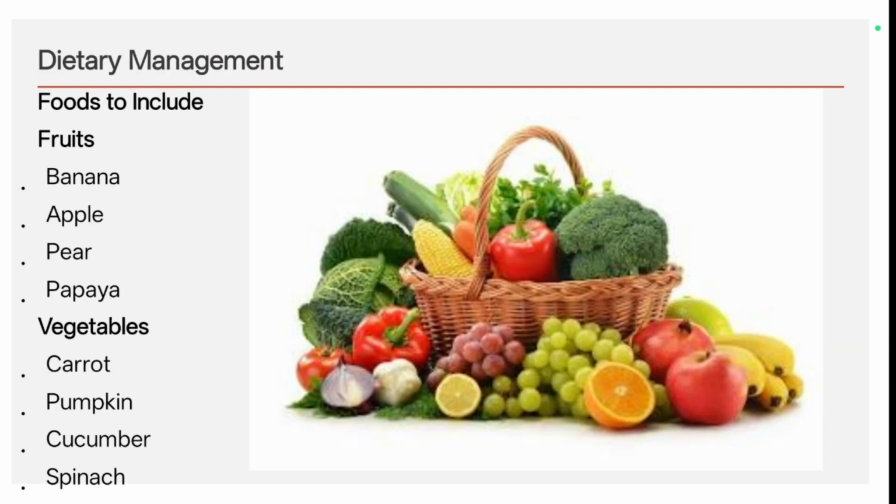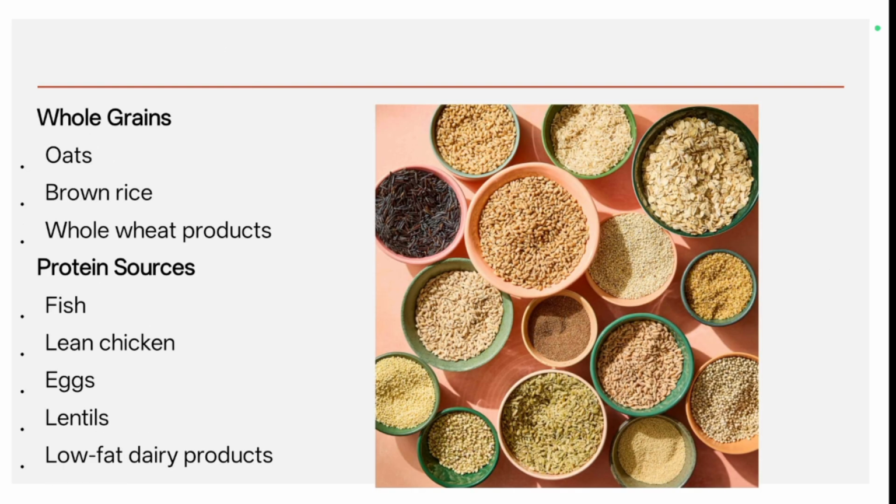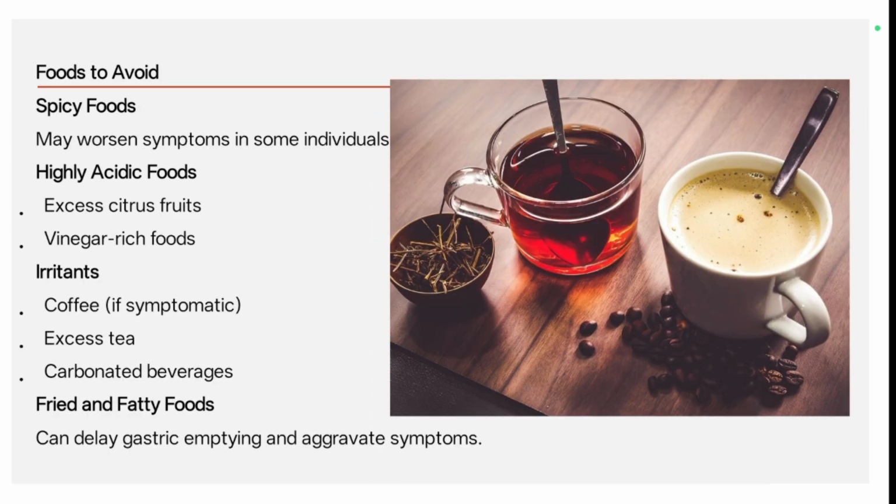Dietary management. Food should include fruits and vegetables. Fruits: banana, apple, pear, papaya, etc. And vegetables: carrot, pumpkin, cucumber, spinach. Whole grains such as oats, brown rice, whole wheat products. And protein sources should be fish, lean chicken, eggs, lentils, low fat dairy products.